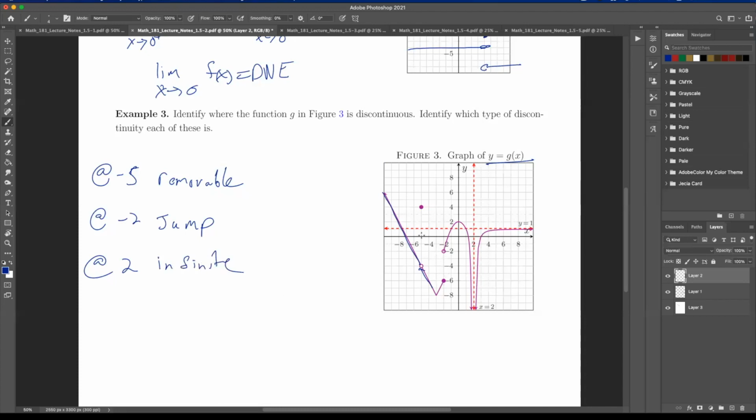This is a jump, this is removable since there's a hole, and this is a jump. Really what you're paying attention to is what your pencil does. Here, I just lift up my pencil for a second. Here, I jump with my pencil, and here I go off to infinity, right? So these are the three different types.